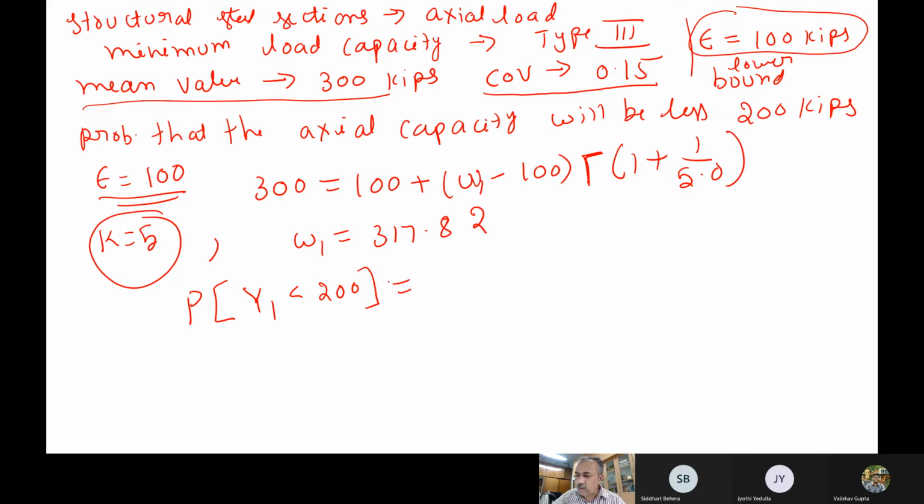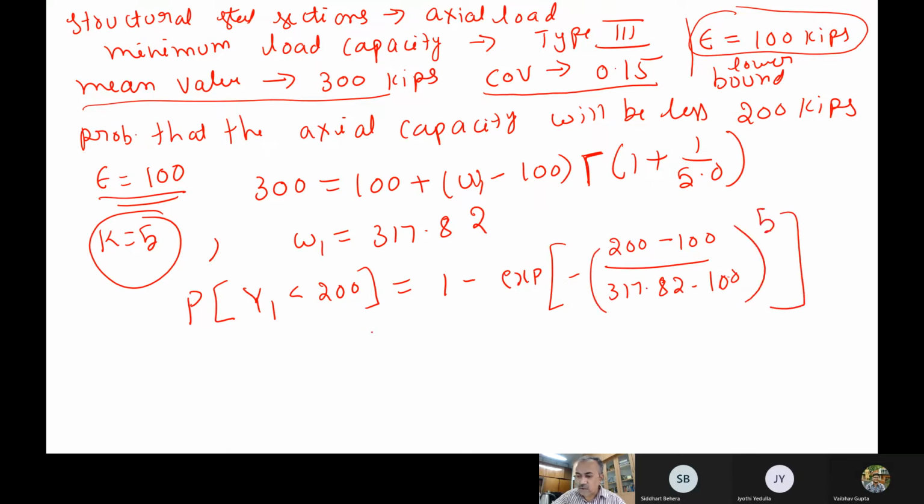You have to use that probability distribution function: 1 minus exponent of minus ((200 minus 100) by 317.82) whole to the power of 5, because the k value is 5. If you solve this expression, you will get 0.0202. So this is how we use our type 1, type 2, type 3 distributions to solve very interesting problems like this.